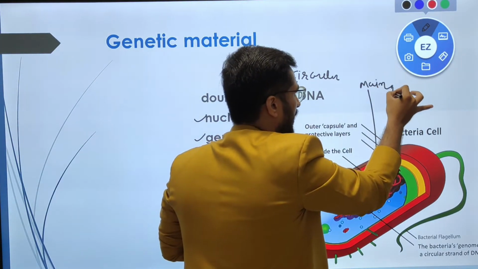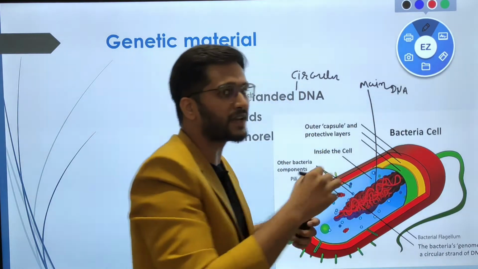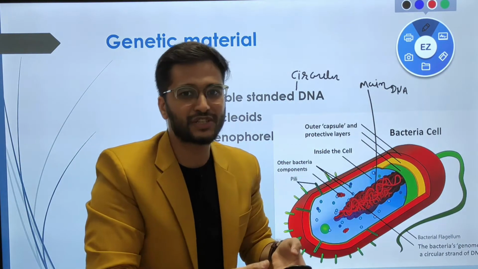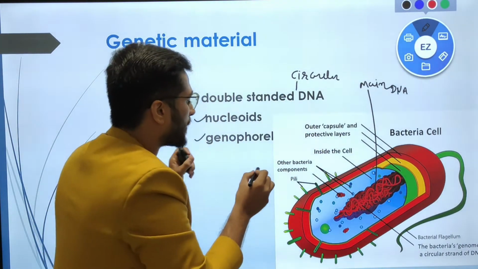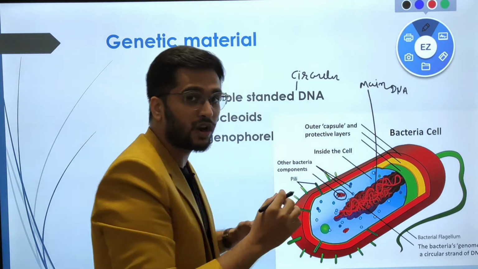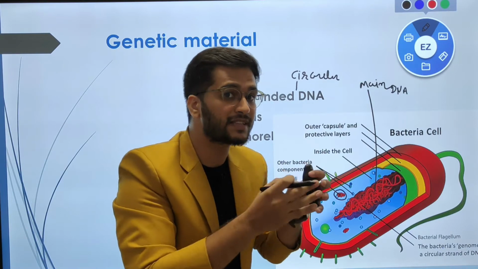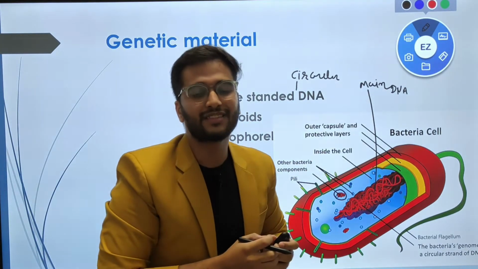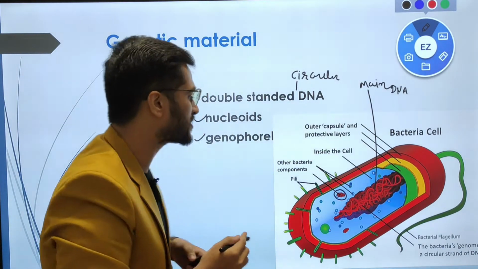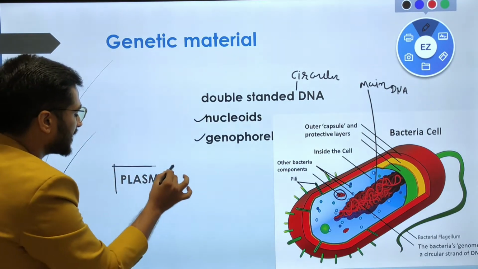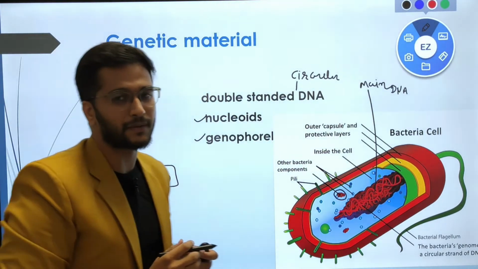Now remember this, if there is a main DNA, it means it has some additional DNA. Yes, right. So bacterial cells have small circular self-replicating DNA. Self-replicating means it is not dependent on the main genome, and this kind of small circular self-replicating DNA is known as the plasmid.